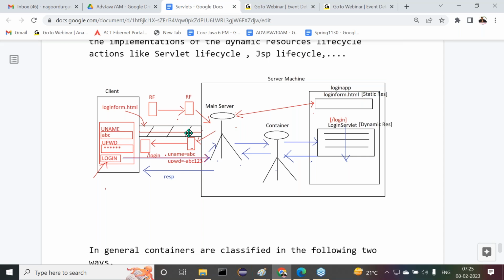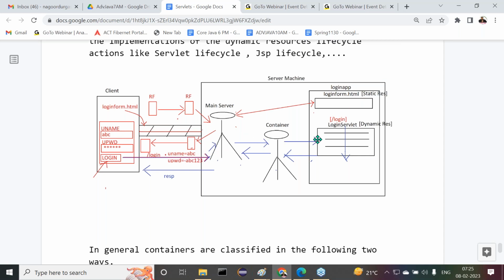Again, to submit a response to the client, the response comes in a system representation. First it has to be serialized. Next it has to be marshaled. Then the marshaled data will be submitted to the network. The network will carry that response to the respective client.